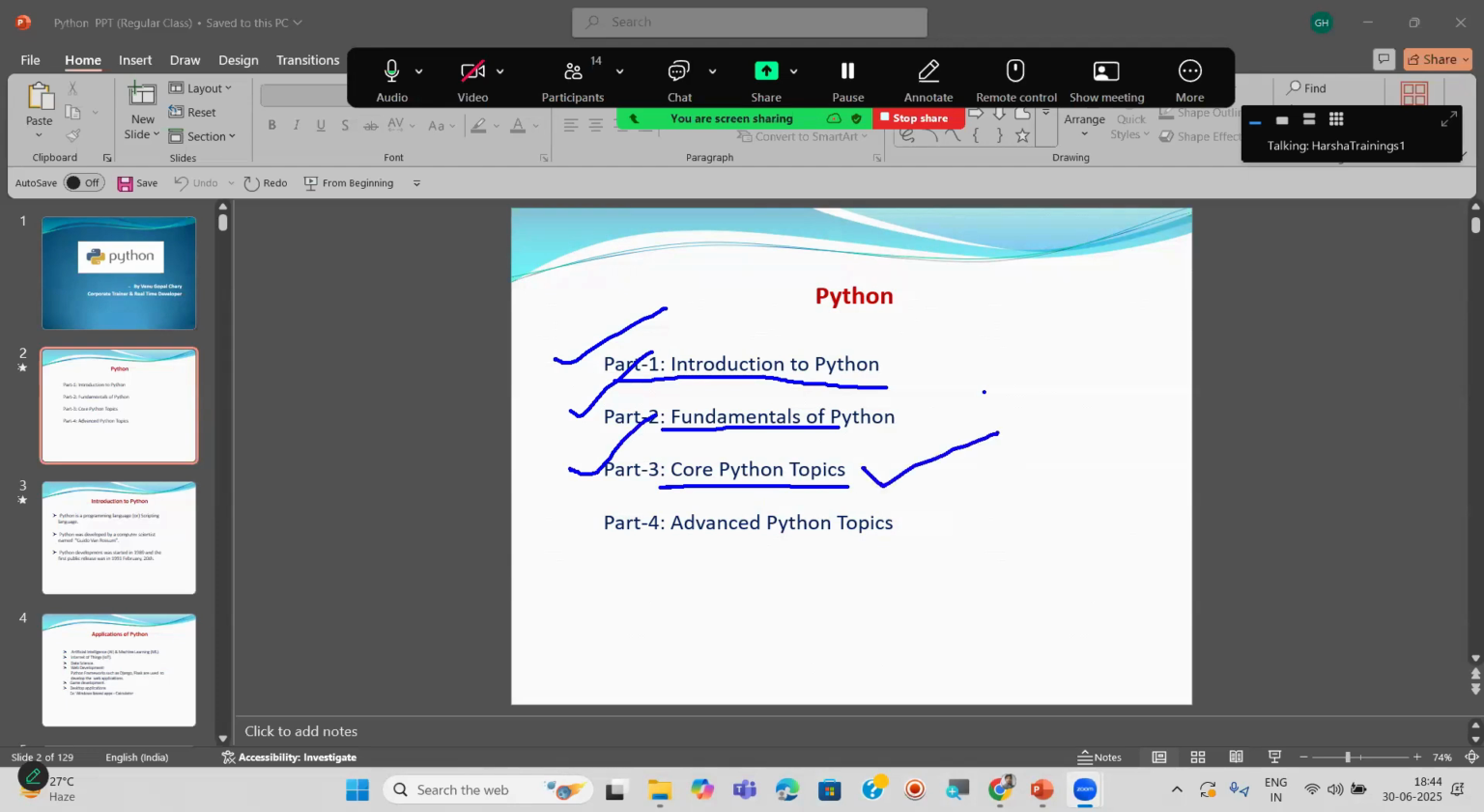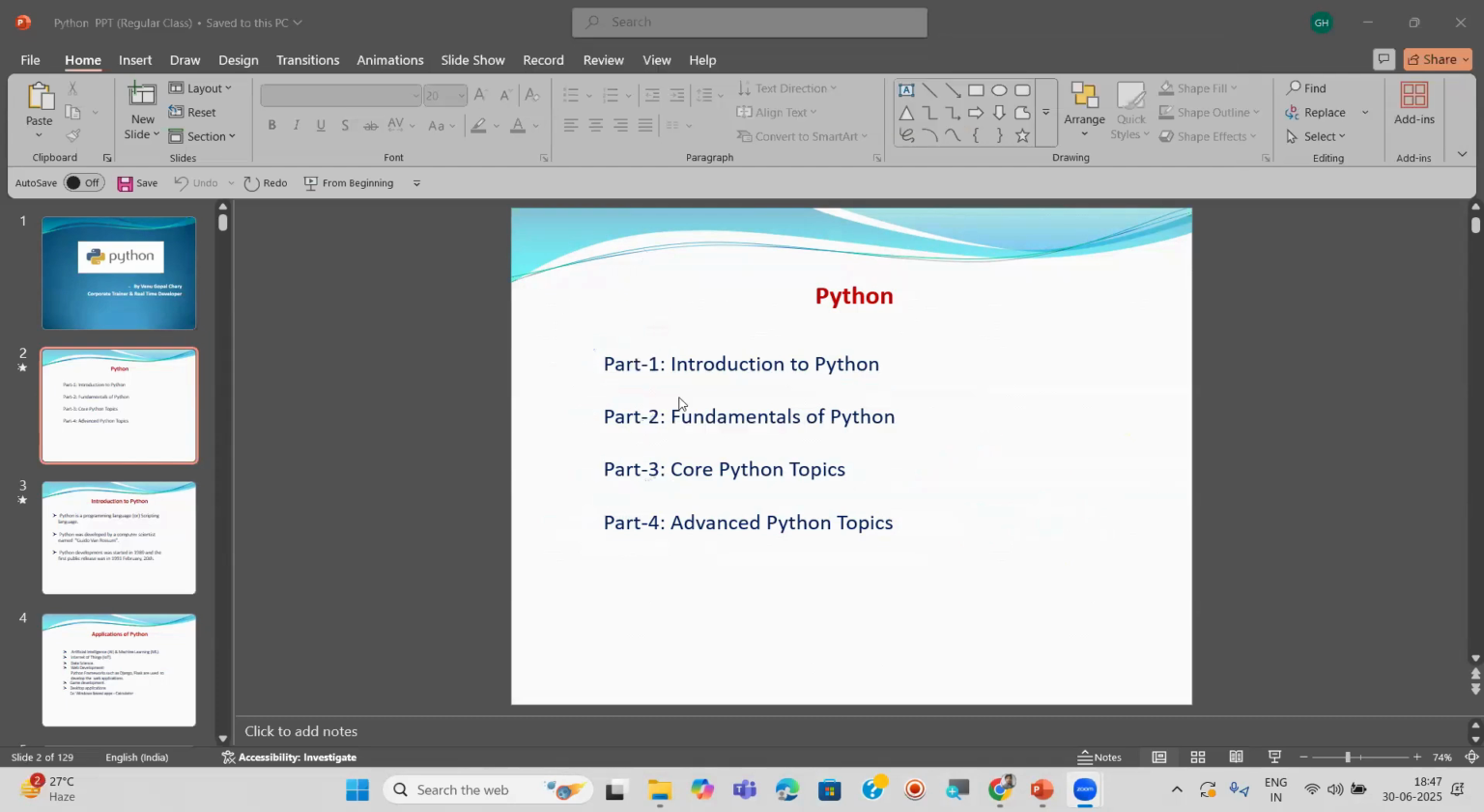After completion of these core Python lessons, we are going to start part 4, advanced Python lessons. Especially OOPS, we are going to focus on OOPS. Very, very important. So in that way we are going to start our Python course here. Is it clear? Yes, guys. Any doubts in this? Part 1, part 2, part 3, part 4.